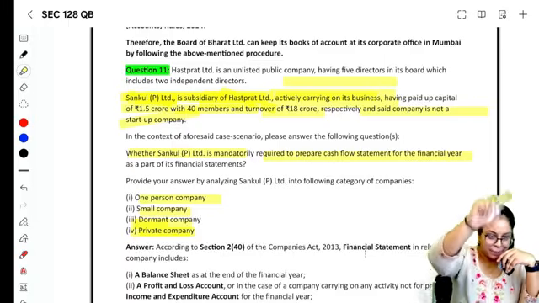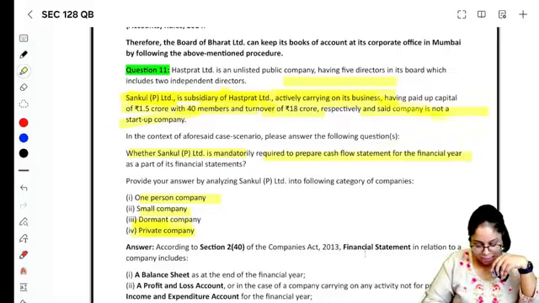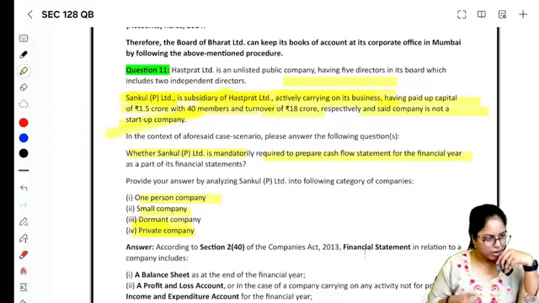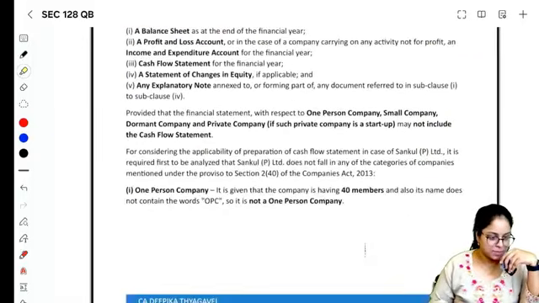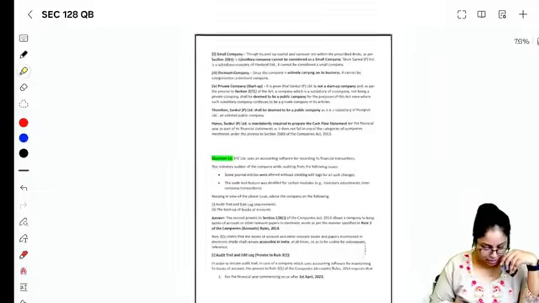preparing cash flow, you should be a private company which is startup. Here you are a private company, but you are not a startup. Okay, it's a very nice question. நிறைய கான்செப்ட்ஸ் டெஸ்ட் பண்ற மாதிரி இருக்கு. So make sure that you practice this.